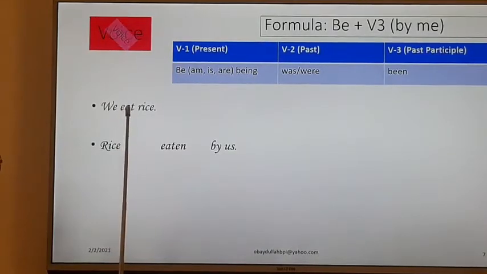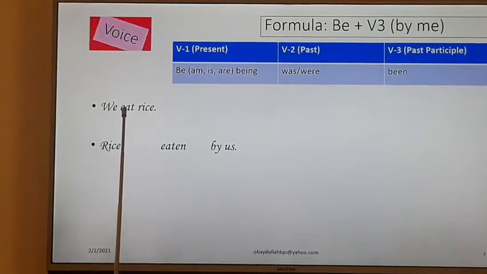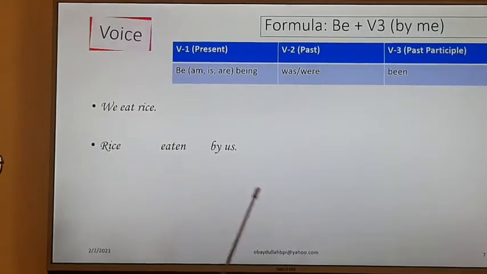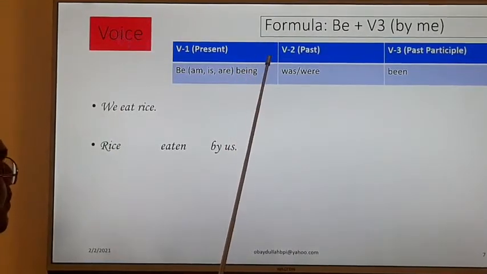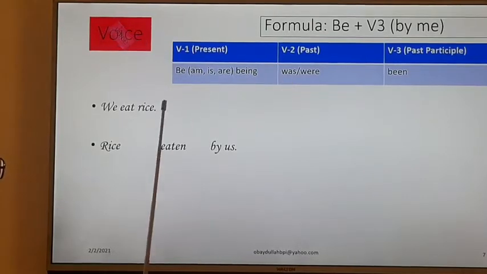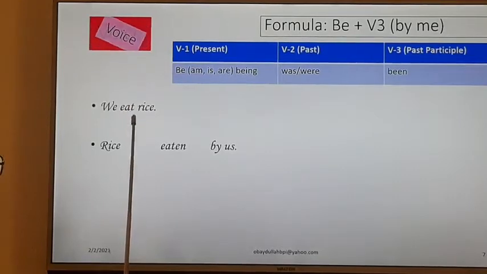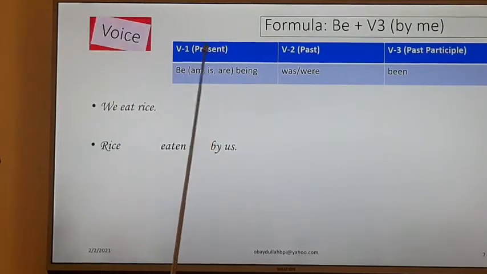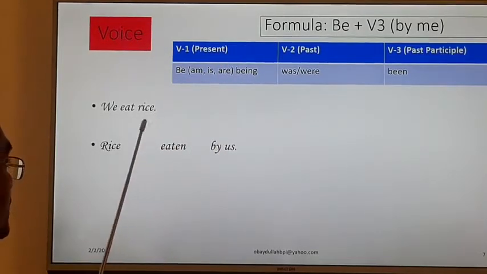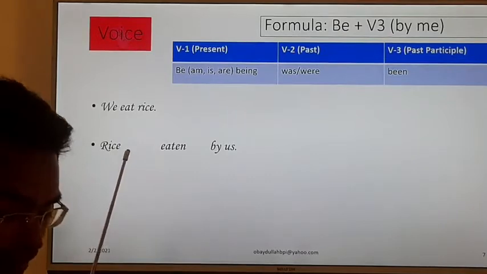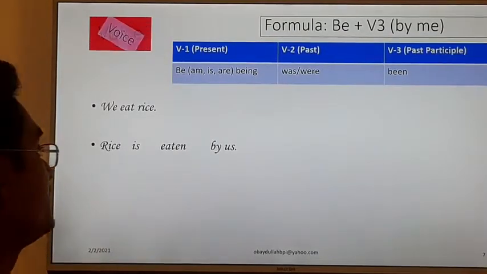Verb number 1. That is why I have to choose the be verb from verb number 1. If you get verb number 2 here, we have to choose the be verb from verb number 2. As the verb eat is verb number 1, the present form, I have to choose from this box: be, am, is, are, being. Which verb will match with the subject? It will be is. Rice is eaten by us.